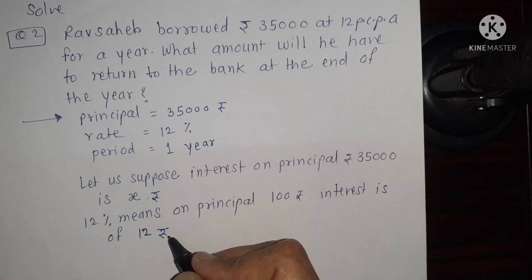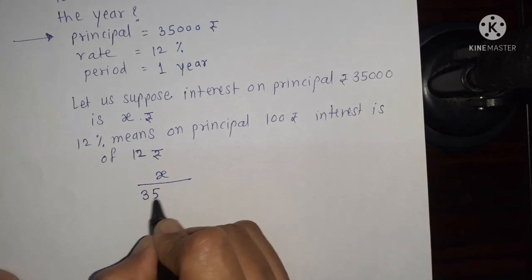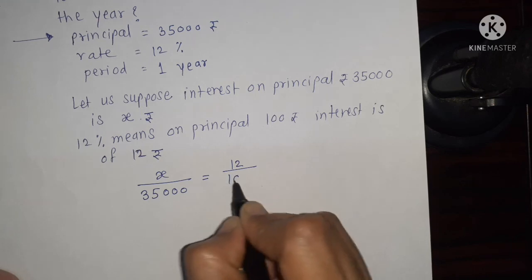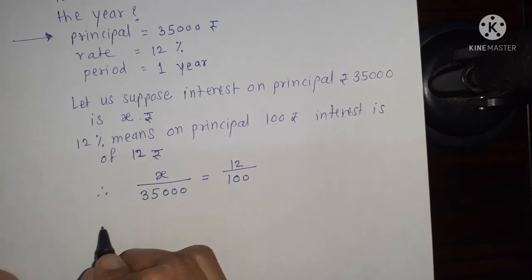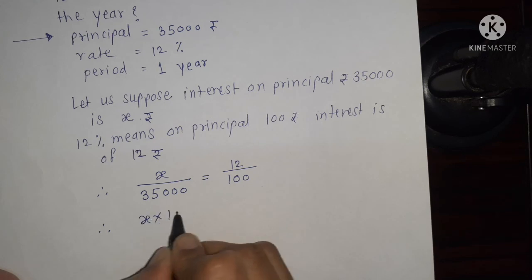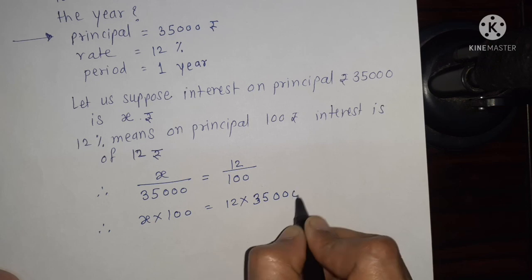We can write the ratio of interest to the principal in two forms. X out of 35,000 rupees is equal to 12 out of 100 rupees. We can obtain an equation by cross multiplication. X multiply 100 is equal to 12 multiply 35,000.